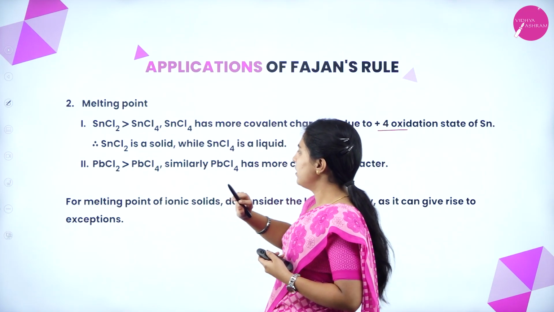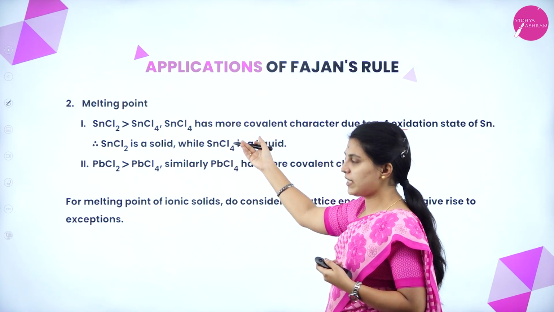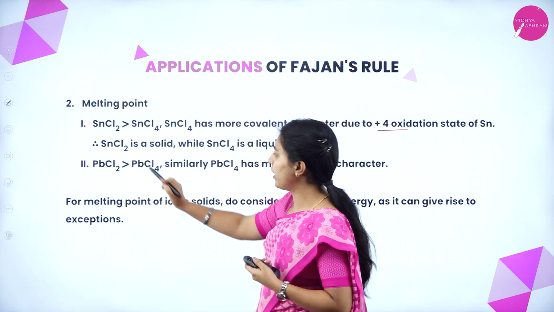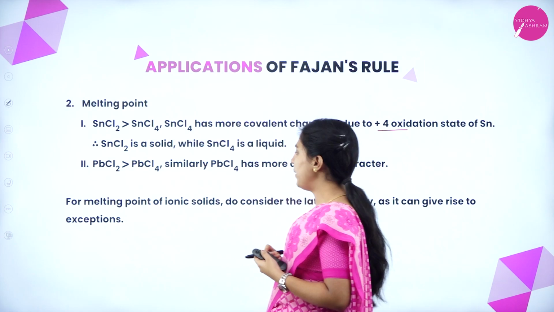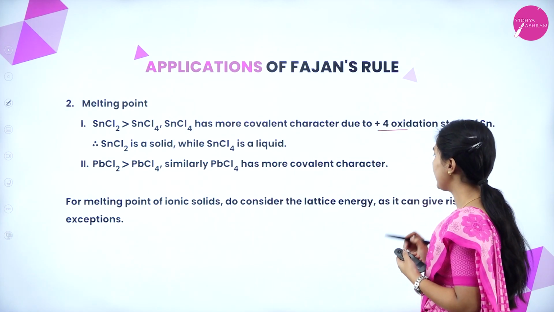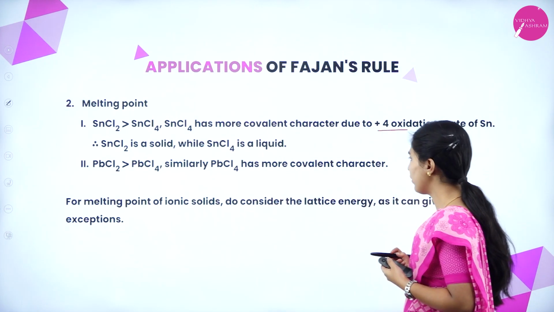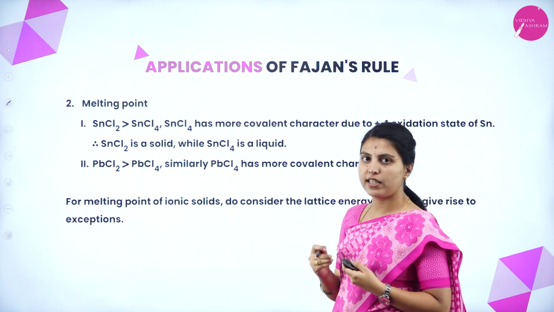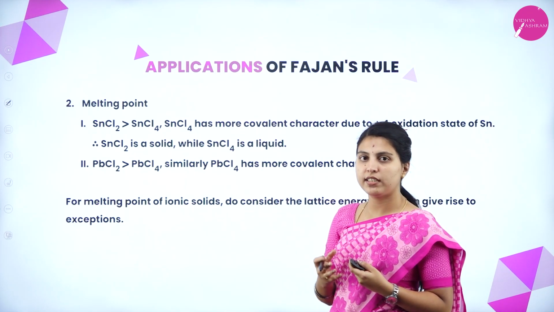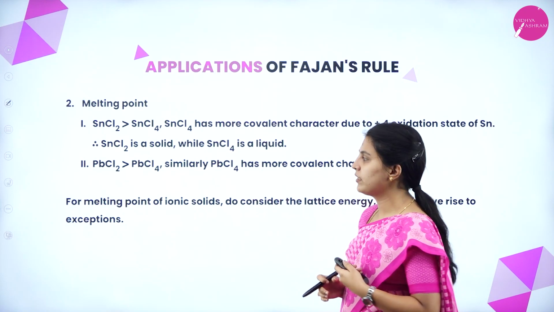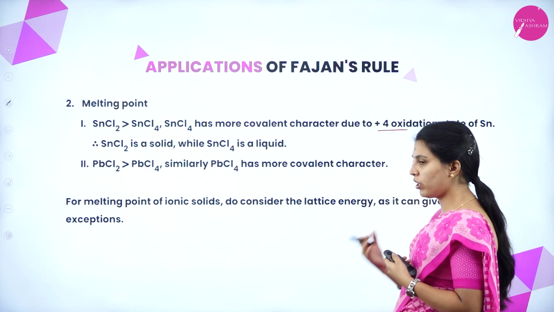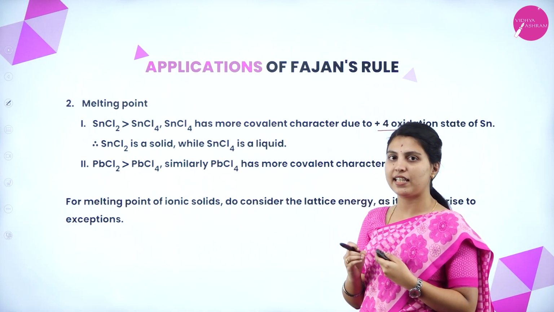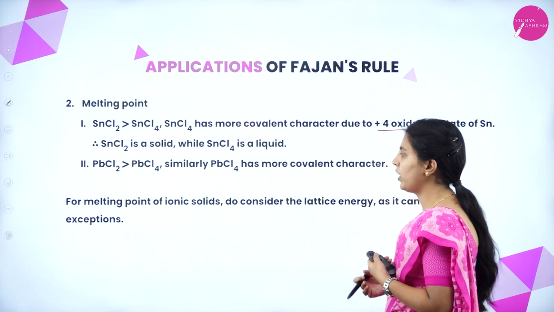This is the same reasoning for lead chloride and lead tetrachloride. For melting point of ionic solids, do consider the lattice energy as it can give rise to exceptions. Lattice energy, you know, to break the crystal you need some energy, that is called lattice energy. So they are telling that for ionic solids, you consider that lattice energy more than the above characteristics.